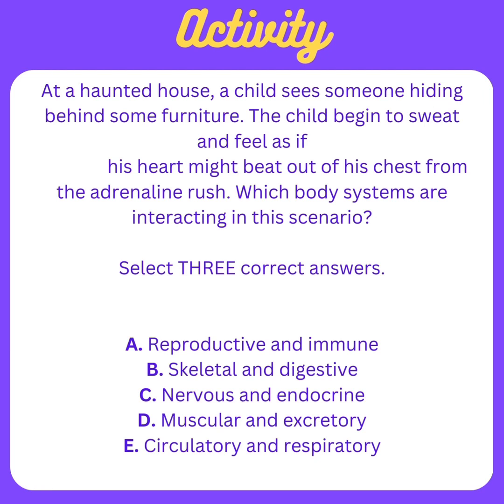We know that answer choice D is correct because it states that the muscular and excretory systems are reacting in this scenario. The muscular system is responsible for any sort of movement or contraction in our body, including organs and limbs. The excretory system is responsible for any excretion of waste in our body. We know that these are working together because it states that the boy is beginning to sweat.